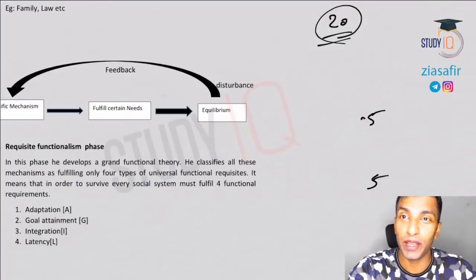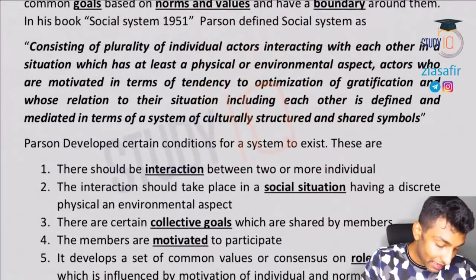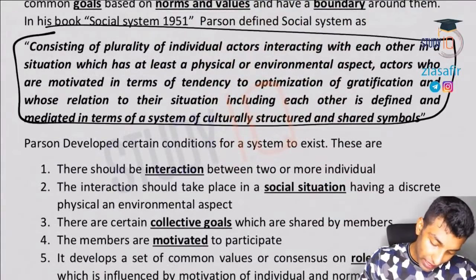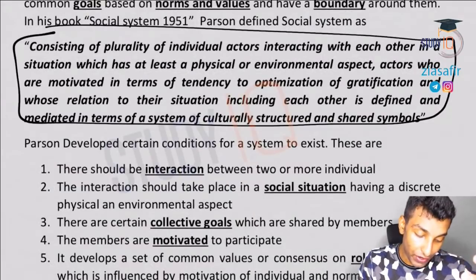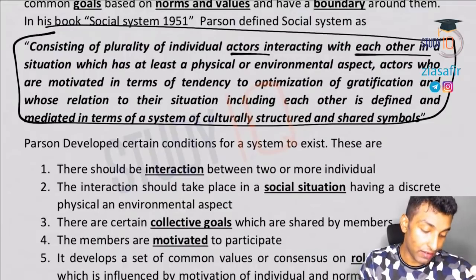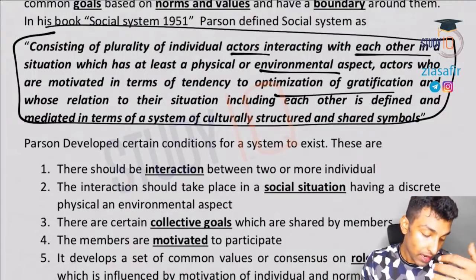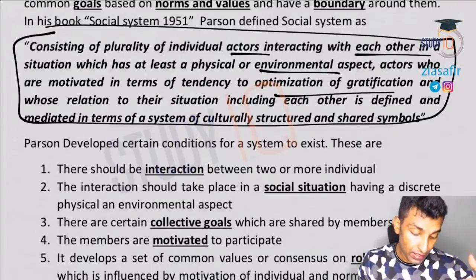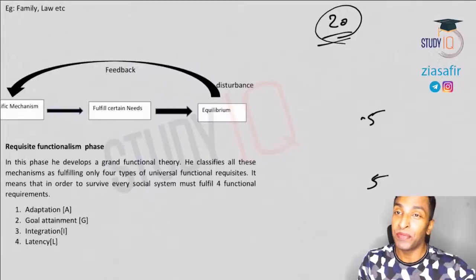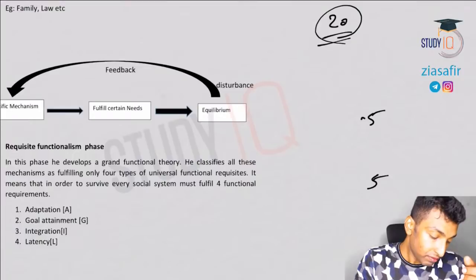We have discussed a very complicated definition, around 75 words. But I've told you can explain that in simple words also. It is a plurality of individual actors interacting with each other in a situation which has at least a physical or environmental aspect, actors who are motivated in terms of a tendency to optimization of gratification, and whose relations to their situation, including each other, is defined and mediated in terms of a system of culturally structured and shared symbols. So either you can mug it up and reproduce the same, or you can say social